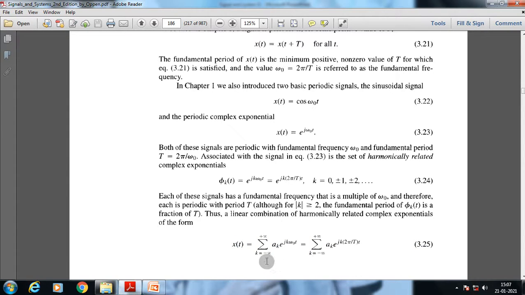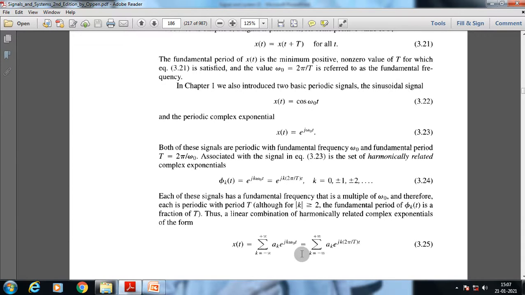The sum over k from minus infinity to plus infinity of a suffix k e to the power jk omega 0 t. Omega 0 can be rewritten as 2 pi by T. Omega 0 is nothing but the fundamental frequency of that specific signal, and T is the fundamental period. The value of k is an integer, and it will differ as 1, 2, 3, 4. So it will only provide us the harmonically related components of the fundamental frequency. Any frequency that is included in this linear combination is nothing but a harmonic of the fundamental frequency.